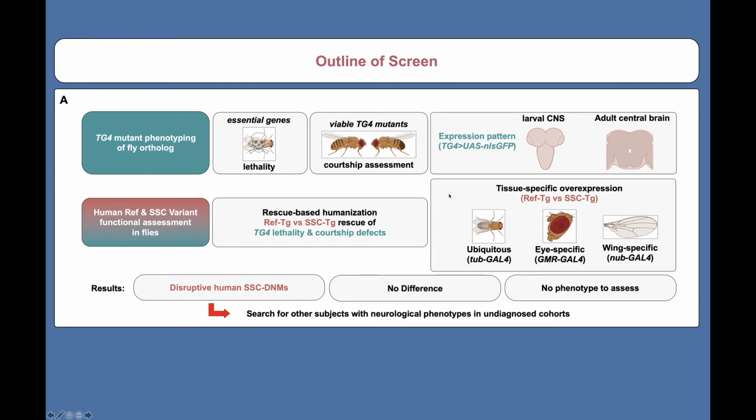We also used a tissue-specific overexpression-based strategy to complement our rescue-based strategy. The detailed outcomes of each strategy are contained within the poster, but in total we found 30 SSC variants of 79 tested that showed a functional difference from their corresponding reference.